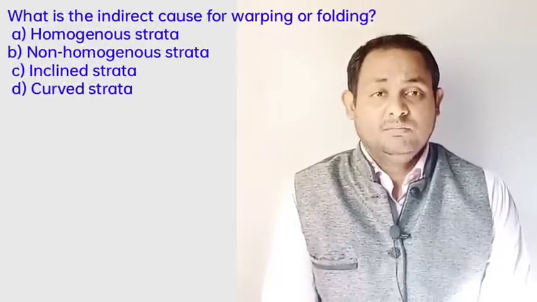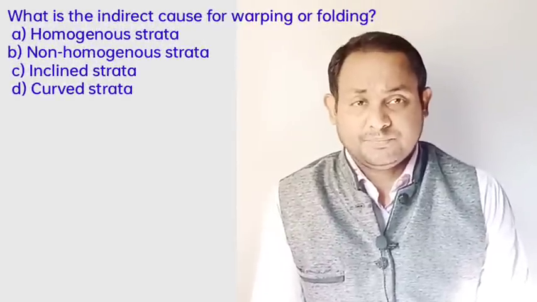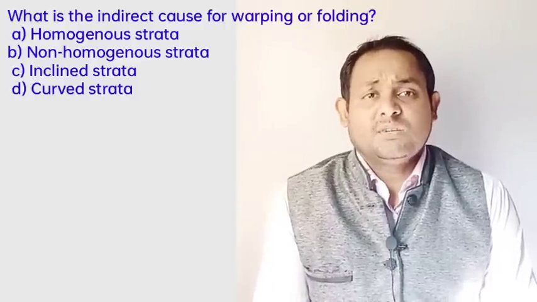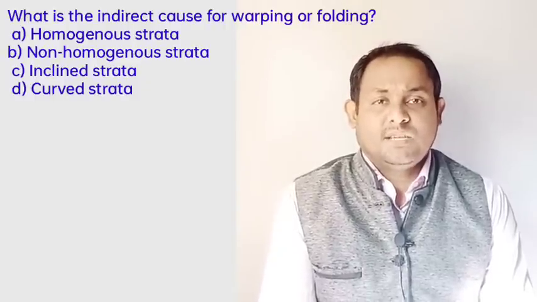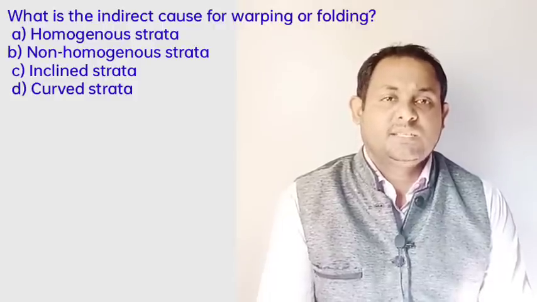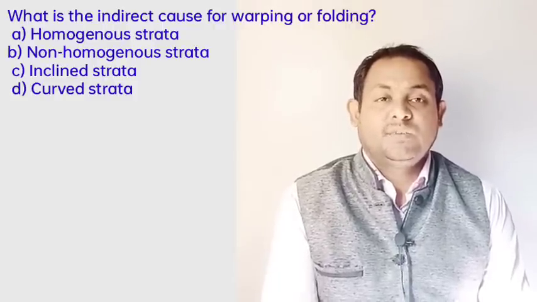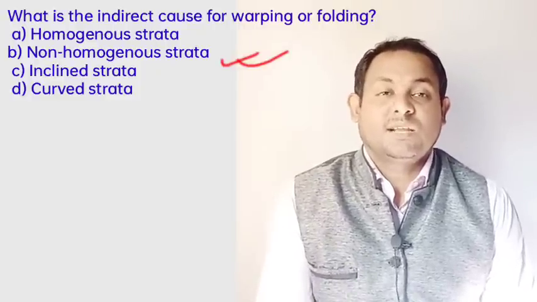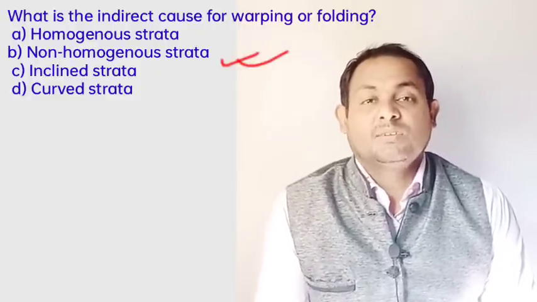And next question: what is the indirect cause for warping or folding? If the strata in question is not homogeneous, the bending may not be uniform in character and may result in warping of the fold and different types. So the non-homogeneous strata is the correct answer. Option B is the correct answer.